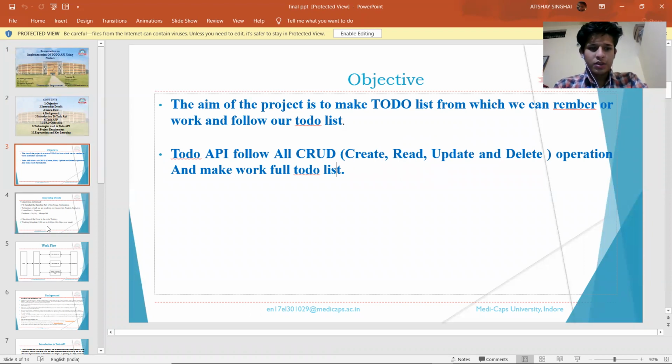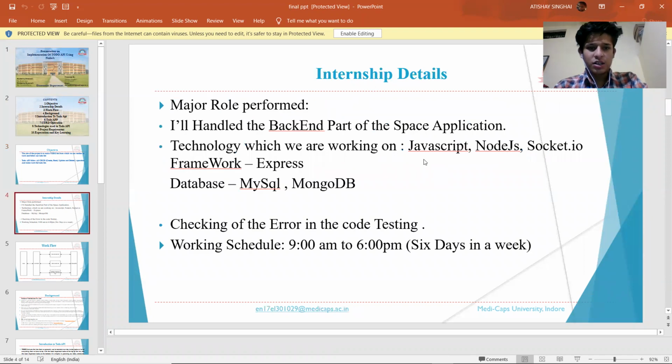Then these are the internship details. My major role is backend in the Express application. Other technologies like JavaScript, Node.js, Socket.io are also used, along with a framework like Express. Also used databases like MySQL, MongoDB. Also worked on the testing part. The working schedule is 9 to 6.